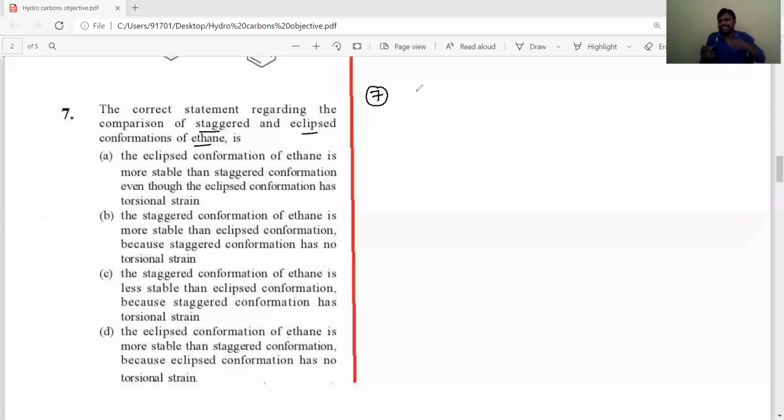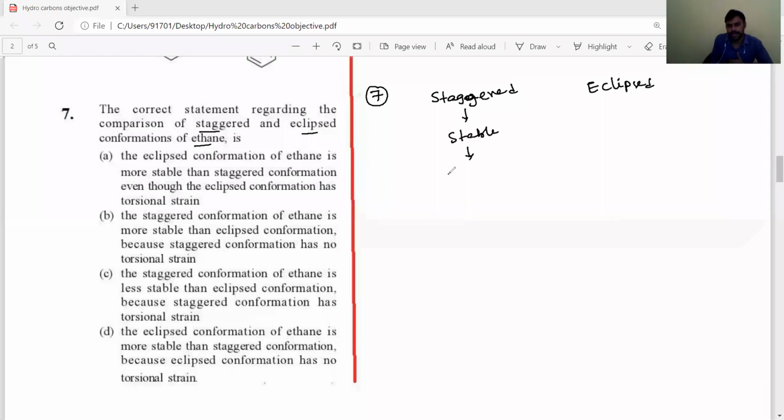We know very well that in the staggered conformation, the front carbon and back carbon attached groups are separated by a large distance. Staggered conformation is stable.